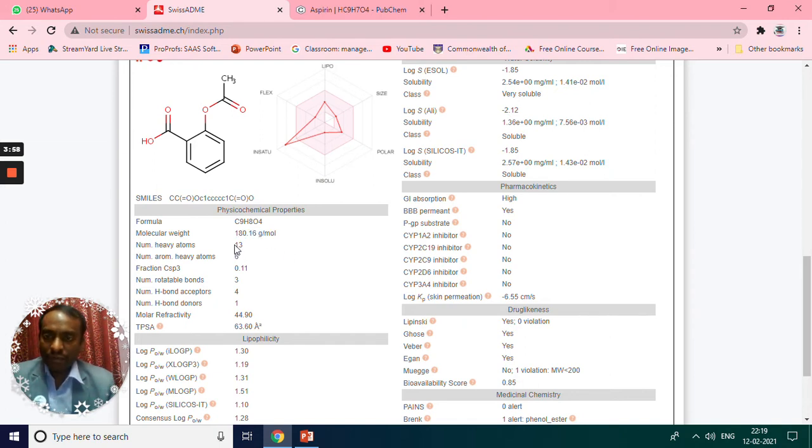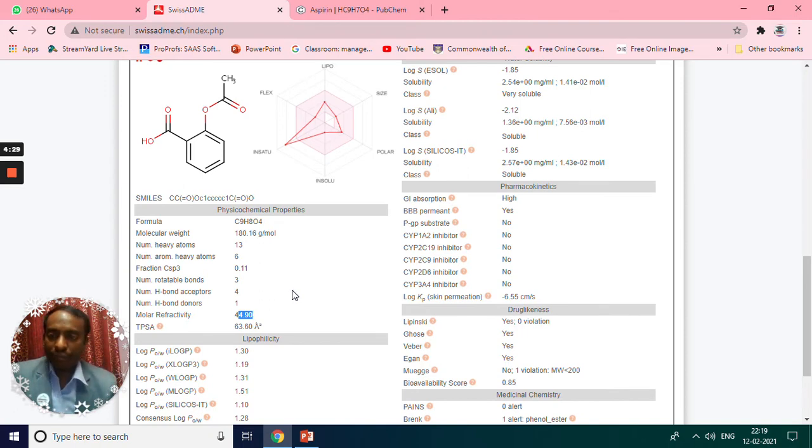Then the number of heavy atoms and rotatable bonds are given as per the Lipinski rule. The hydrogen bond acceptor is always less than 10, so it is 5. The donor should always be less than 5; it is 1. It is within the range, meaning the drug has drug-like characteristics. Molar refractivity we expect between 40 and 130, and now it is in the range of the Lipinski rule. There are different rules, but we mostly follow the Lipinski rule. The Oprea rule follows some lower ranges.